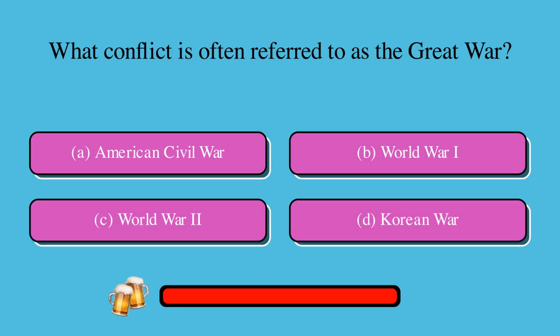What conflict is often referred to as the Great War? Is it A, American Civil War, B, World War I, C, World War II, or D, Korean War? The correct answer is B, World War I.